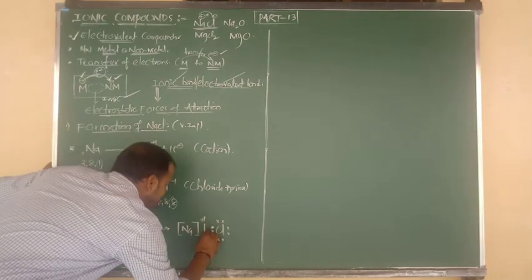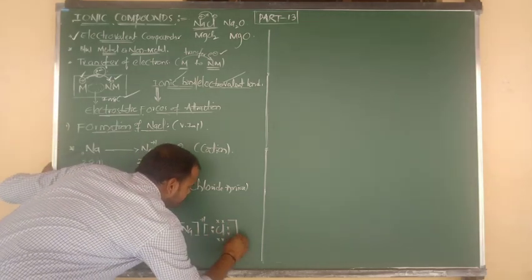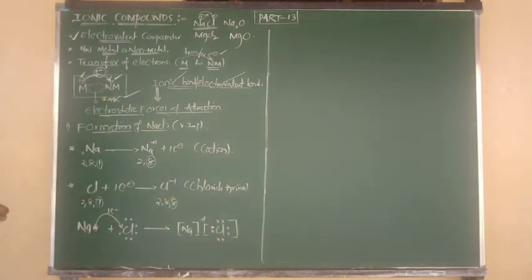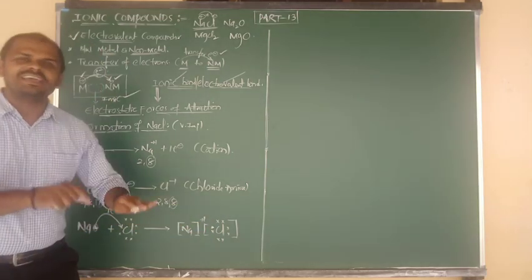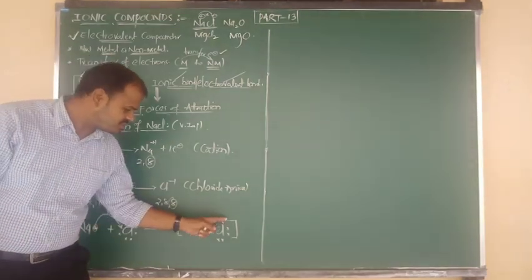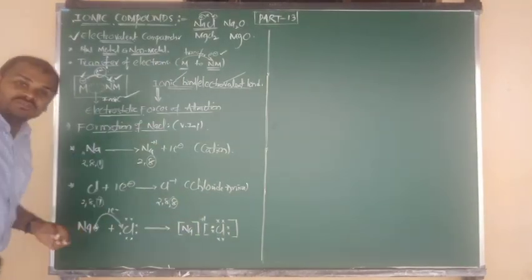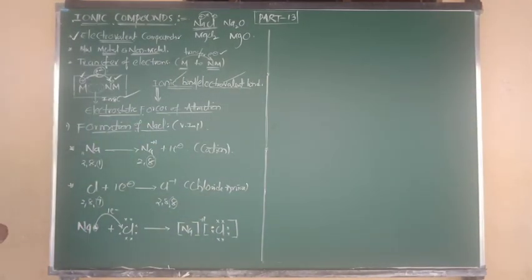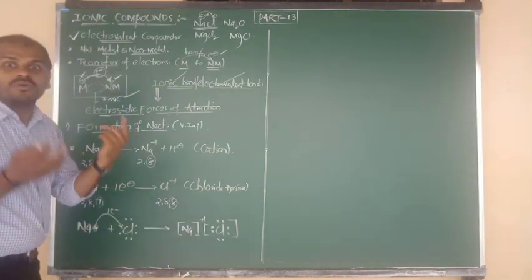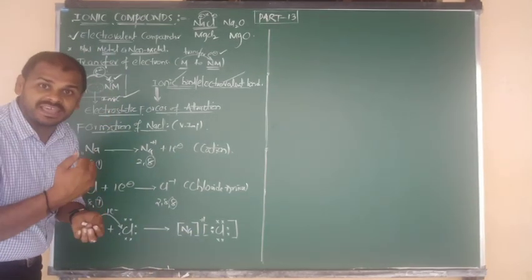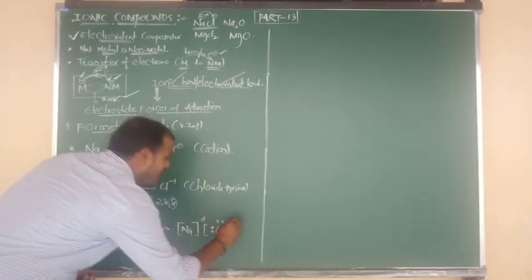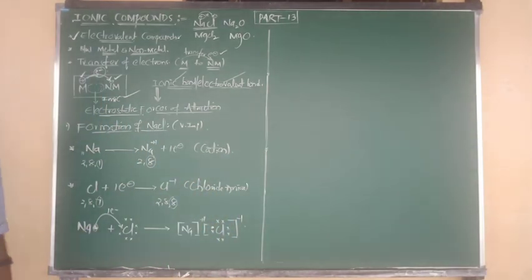Now we have to write it in square brackets. Listen carefully. Around Cl, how many electrons are there? 1, 2, 3, 4, 5, 6, 7, 8 electrons are there. But actually in the chlorine outer shell there should be 7. Here it is 8. So 1 electron extra. Extra means taken, taken means acceptor. The acceptor has the charge minus 1.